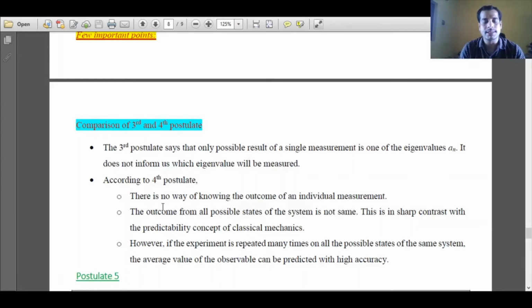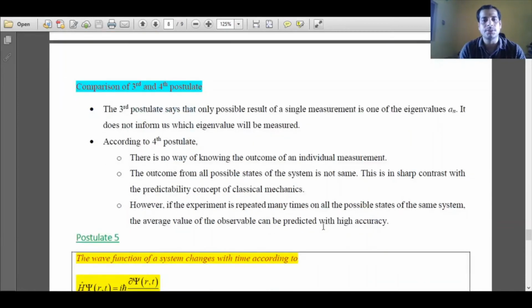The first instance is there is no way of knowing the outcome of an individual measurement. The outcome of an individual measurement may be misleading. It can be from different eigenstates. To know the particular eigenstate, we have to do a number of measurements. The outcome from all the possible states of a system is not the same. This is in sharp contrast with the predictability concept of classical mechanics.